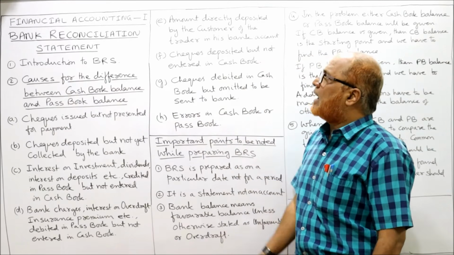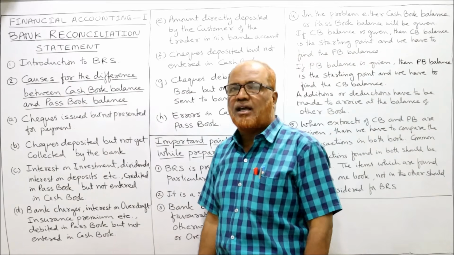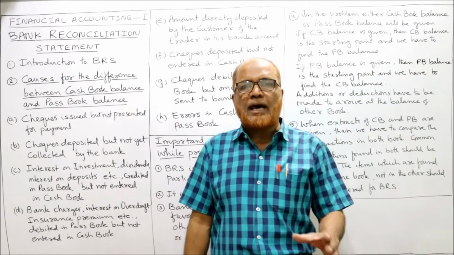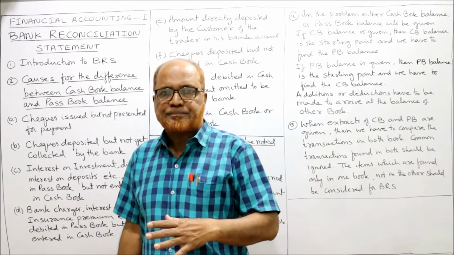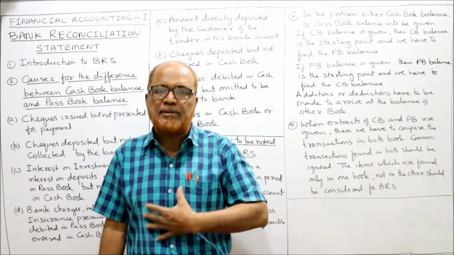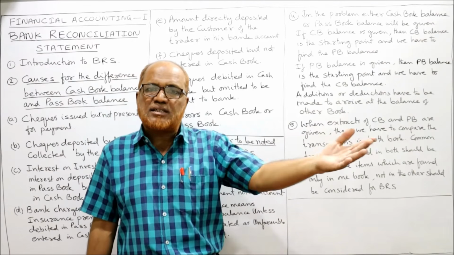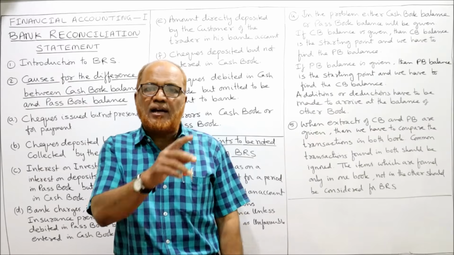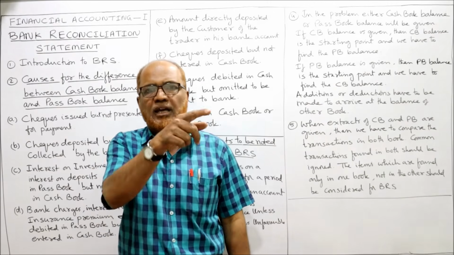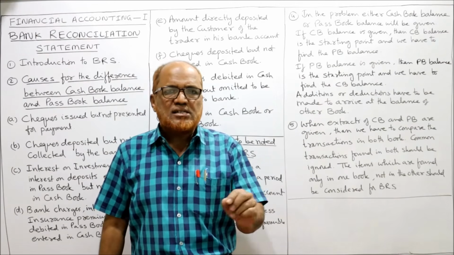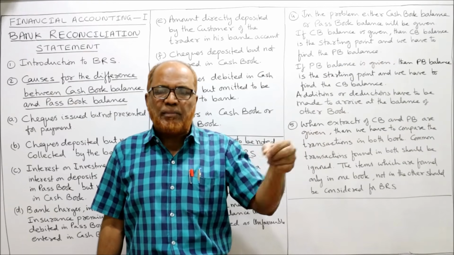The next is amount directly deposited by a customer of the trader in the bank. Sometimes I, the account holder, have instructed my customers to directly deposit the amount due to me in my bank account. I will instruct my customers, don't pay me cash.